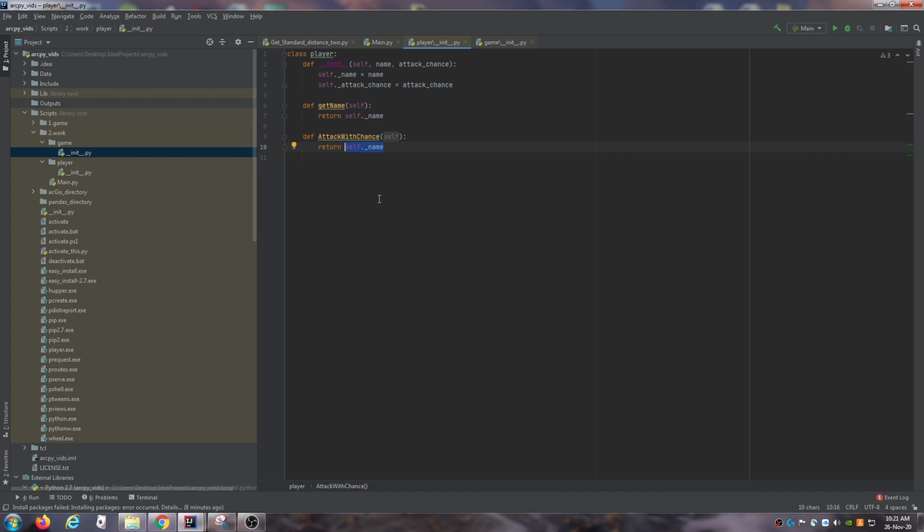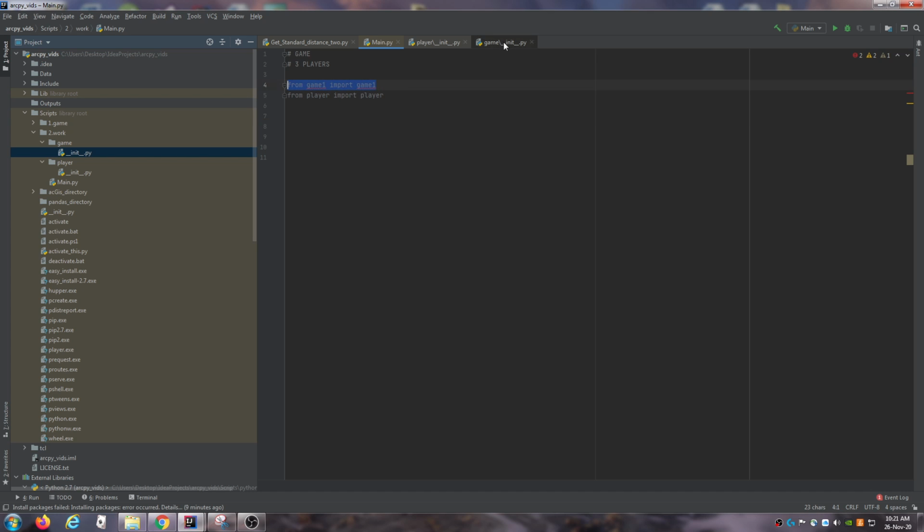And we're just going to return self._attack_chance. Great. So now whenever we create a new player, they must have a name and an attack chance to be made. So I'm just going to now create my players.